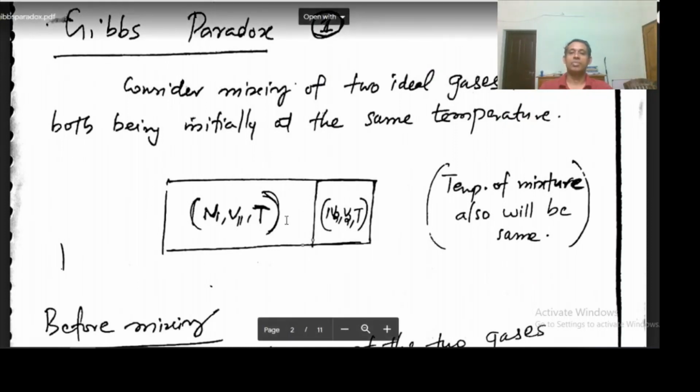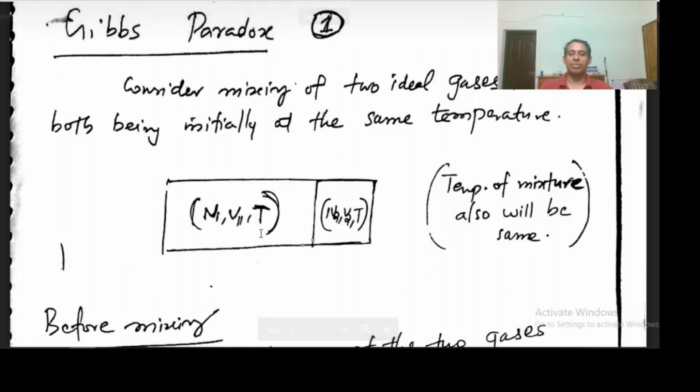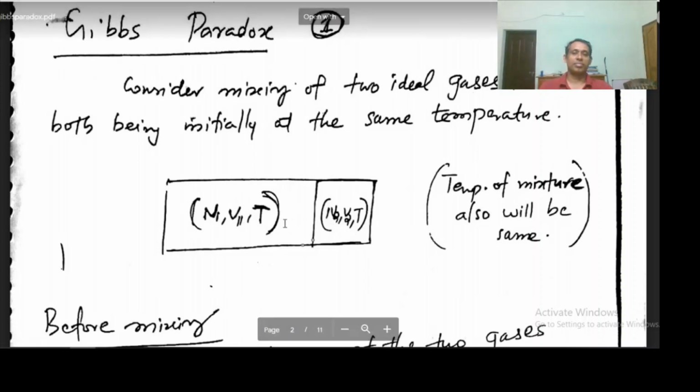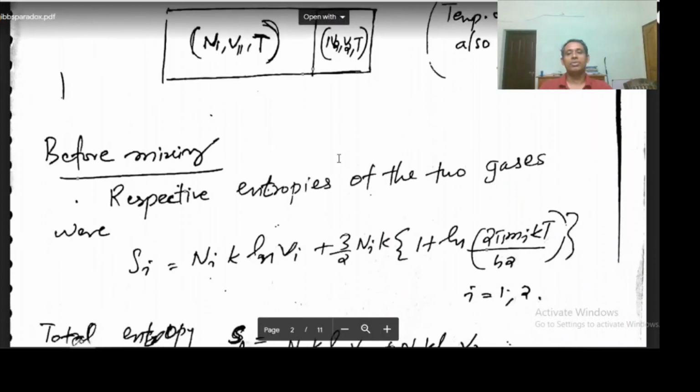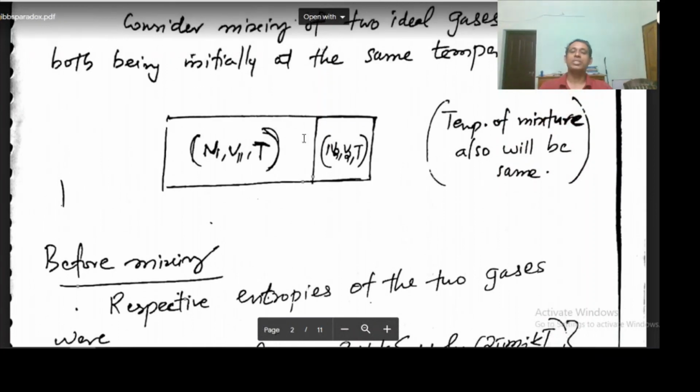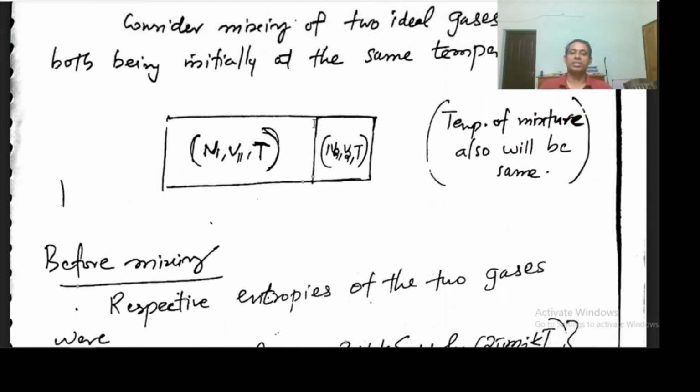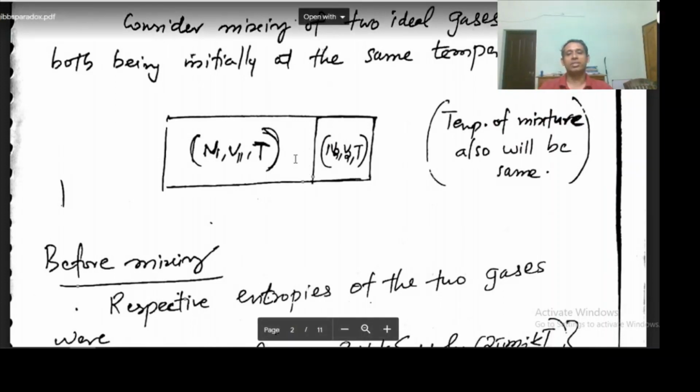This compartment contains one type of ideal gas with number of particles N1, volume V1, and temperature T, and this one contains another type with number of particles N2, volume V2, and the same temperature T. Now we mix the two gases. This partition is removable. When we remove this partition, these two gases will mix.